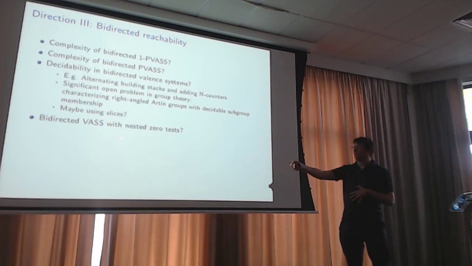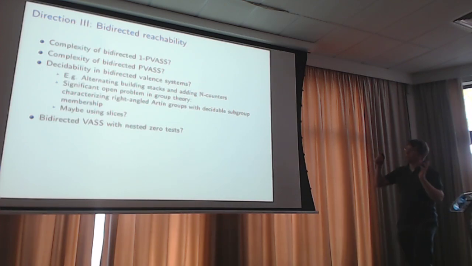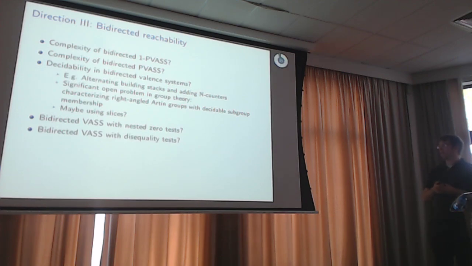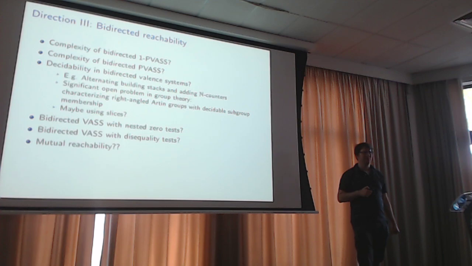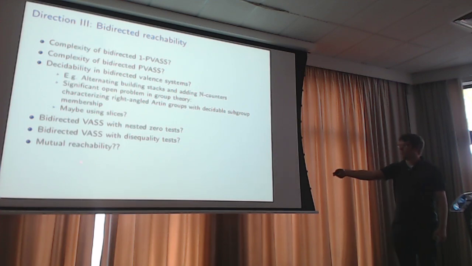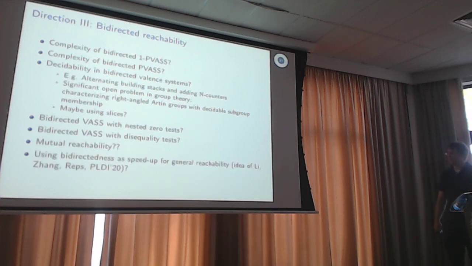Then of course there's bidirected math with less than zero tests. Maybe can we still do it in exponential space? That would be nice. Disequality tests. Mutual reachability, yeah, I think this is less interesting since I know that in PVAS mutual reachability is already as hard as the whole thing. But of course you can look at this in all these other forms. Right, and then something about application.